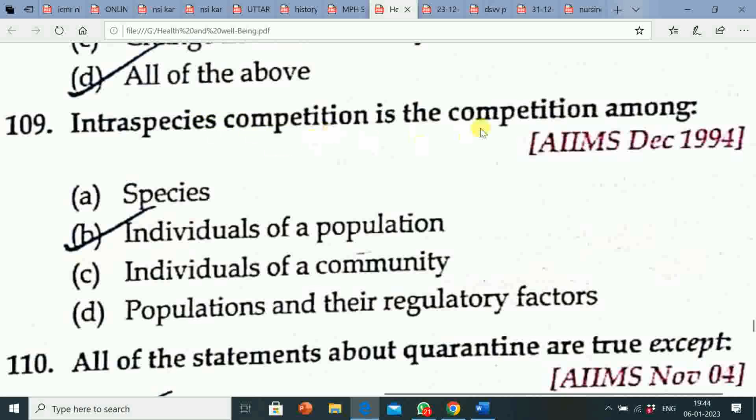Interspecies competition is the competition among individuals of a population. Its explanation is, intraspecific competition is between individuals of the same species. Interspecific competition is between individuals of two different species.